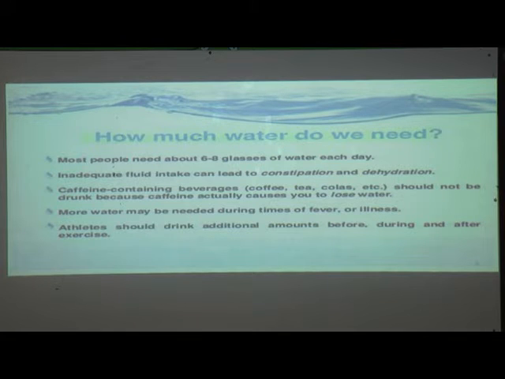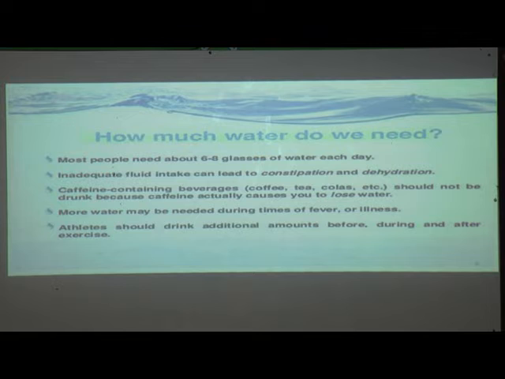Then caffeine containing beverages, coffee, tea and colas, should not be drunk, because caffeine actually causes you to lose water. Water is very important, the liquid which is very useful to our body, but we have to avoid caffeine containing beverages.